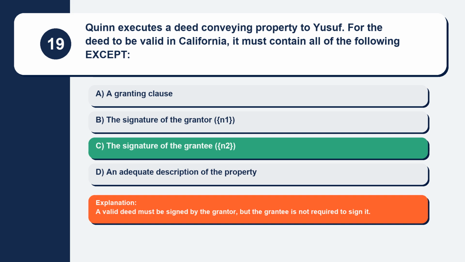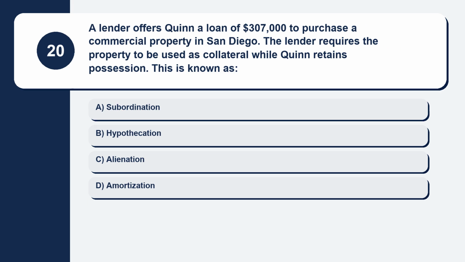Explanation. A valid deed must be signed by the grantor, but the grantee is not required to sign it. Question 20. A lender offers Quinn a loan of $307,000 to purchase a commercial property in San Diego. The lender requires the property to be used as collateral while Quinn retains possession. This is known as. Here are your options.